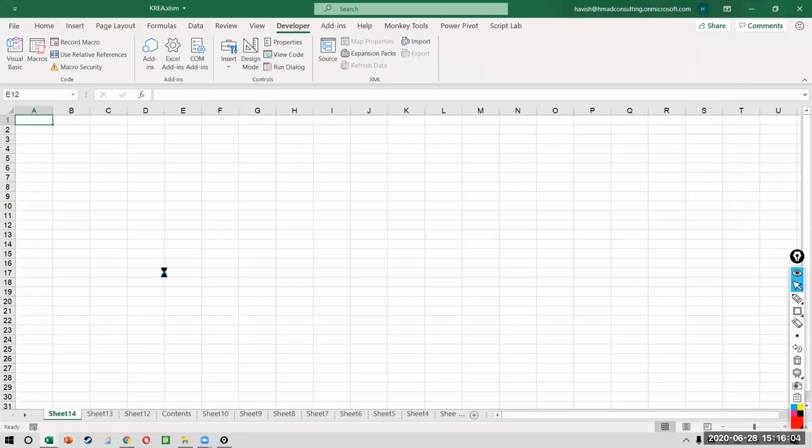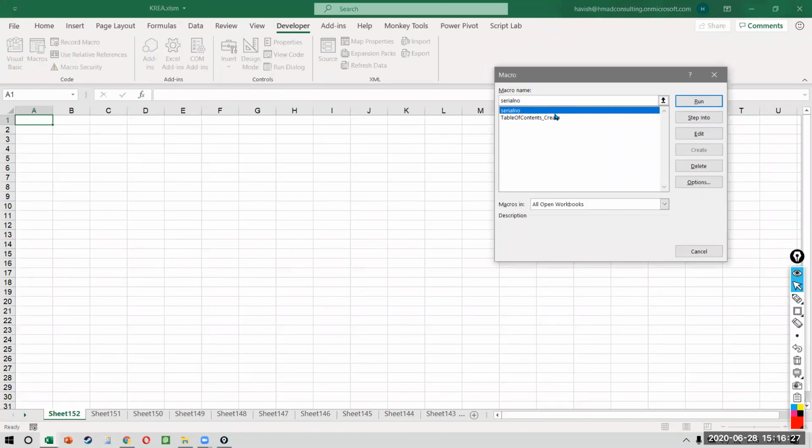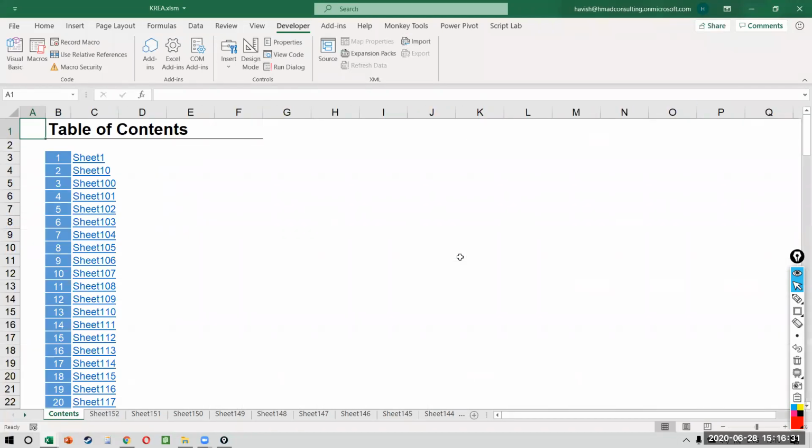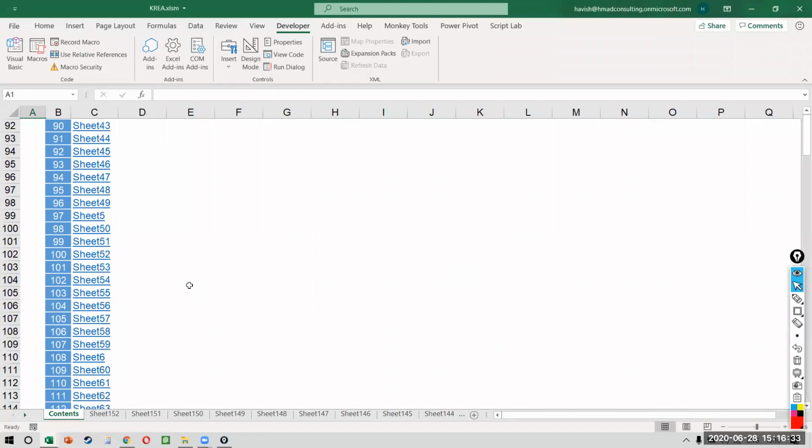And this will work even if you have a really, really large number of sheets with you. So let's say you have about 100 sheets with you. Imagine if you had to do this manually, it would have been very painful, right? To create a list of all the sheet names and then you have to go and put a hyperlink on every single sheet. And I've seen a lot of people who still do this. What is the solution? Macros, table of content, create, click on run, press yes, and in one click, you get a list of all the sheets along with a hyperlink.